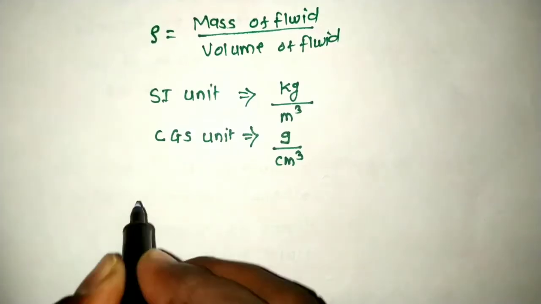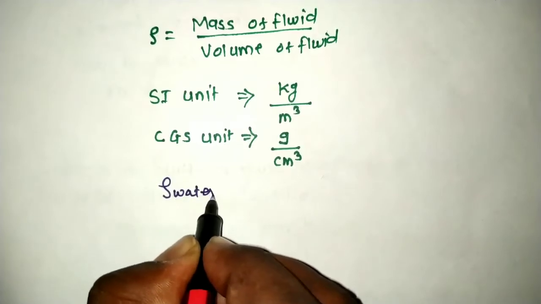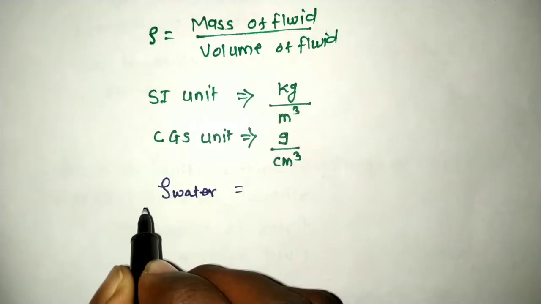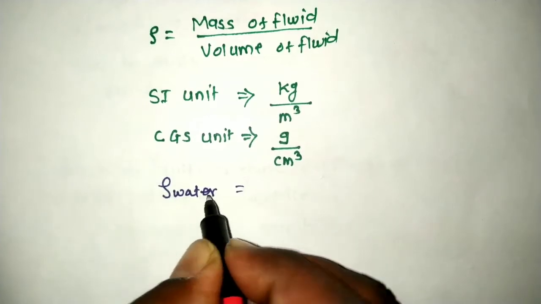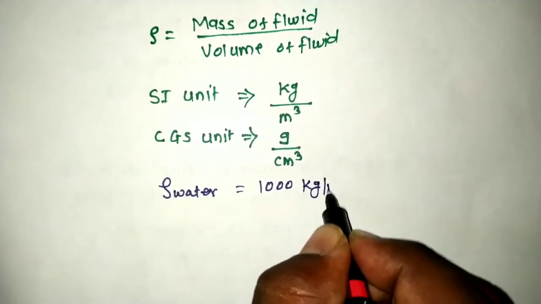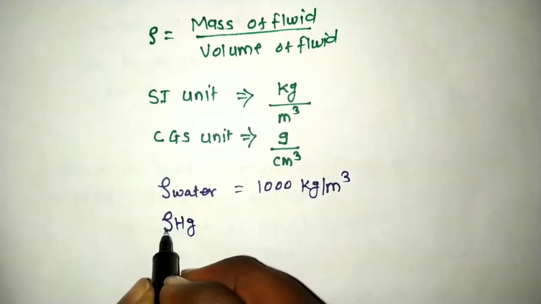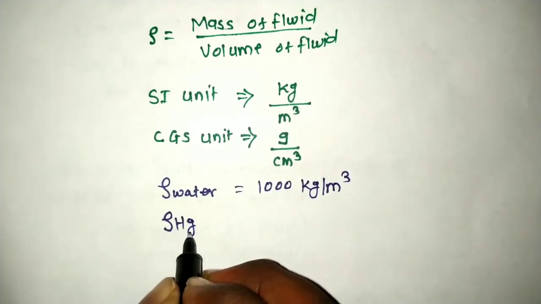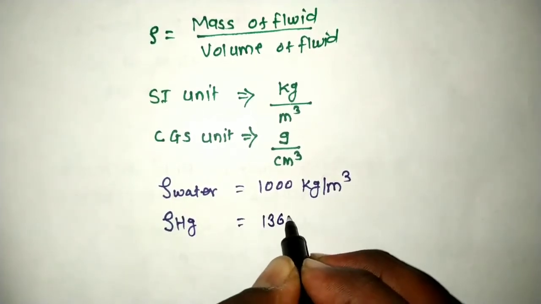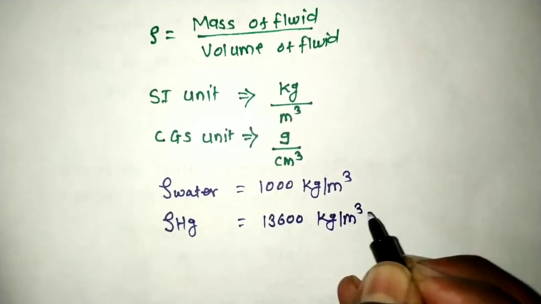We are going to see some standard values of density. So first we are going to see the density of water. Here we have written the rho for density and this is for water. So density of water is 1000 kg per meter cube, and density of mercury, so this is rho for density and Hg is a symbol for mercury, so we are writing here. So density of mercury is 13600 kg per meter cube.